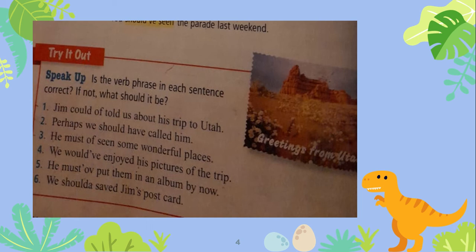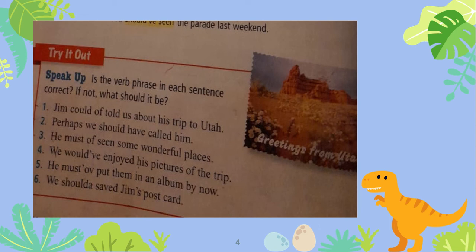We'll help you with number 1. Jean could of told us about his trip to Europe. Now, we know that the word of should not be in the sentence. So the verb phrase is could of told and it's incorrect. You will underline could of told and you will write beside should have told.